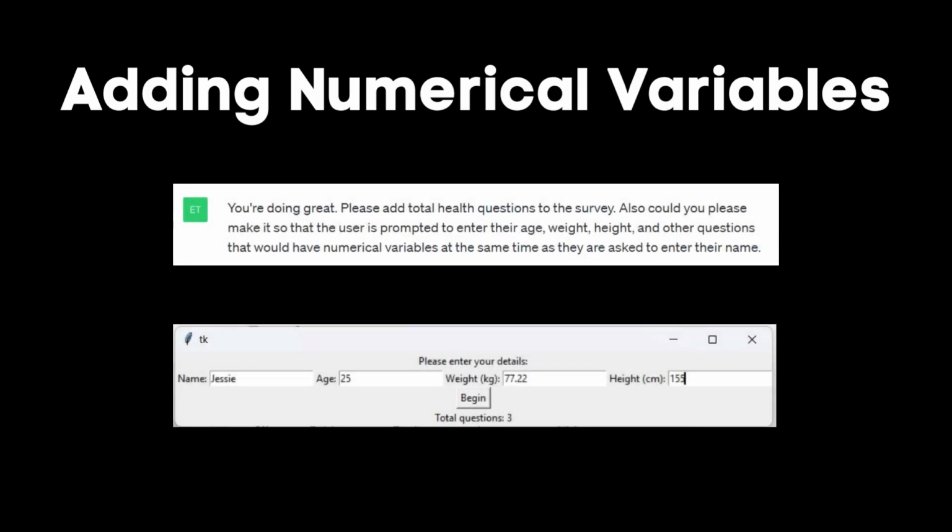I then wanted to ask the user some demographic questions before they began answering the survey. I did this by asking ChatGPT to create extra entry boxes for this information. You're doing great. Please add total health questions to the survey.